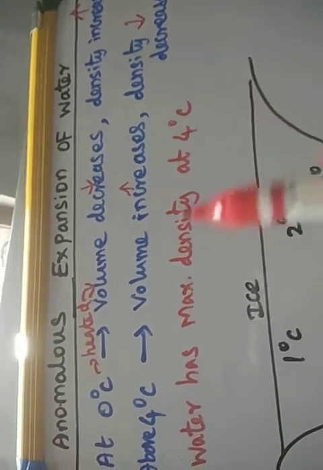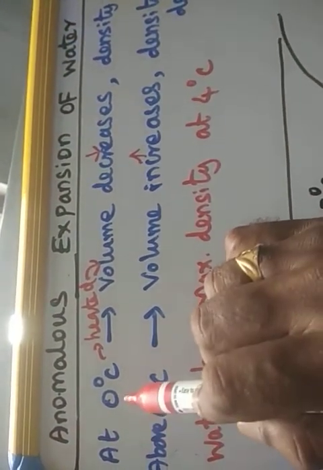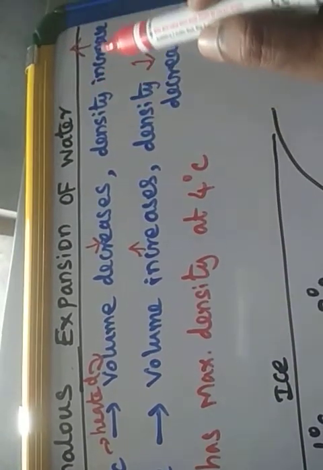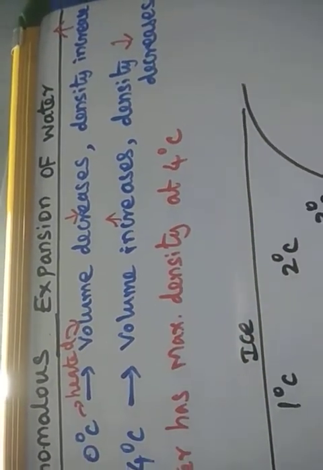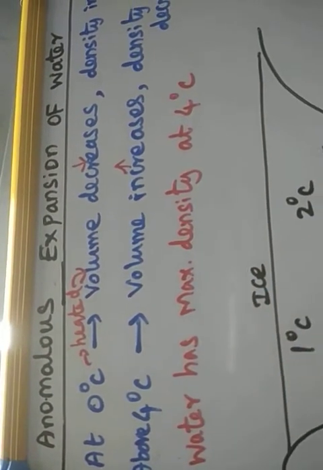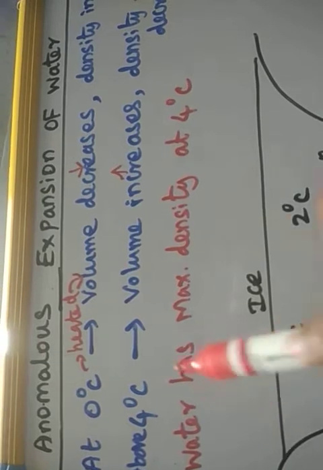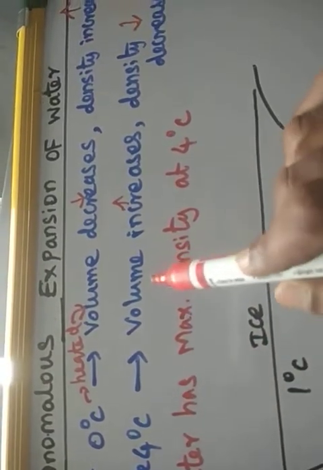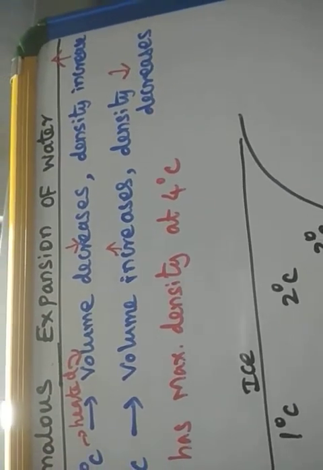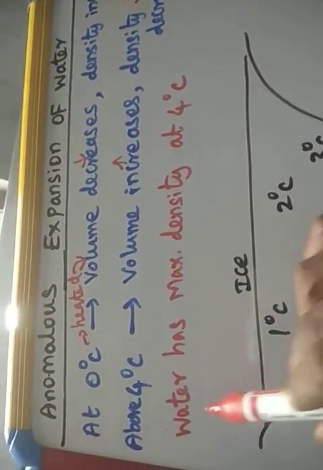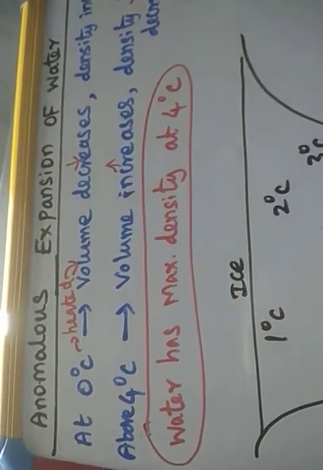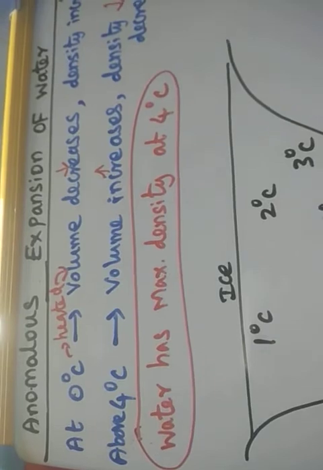Dear students, again I will say that from 0 degrees Celsius, when the water is heated, the volume decreases and the density increases. This will be maintained only up to when the water temperature is at 4 degrees Celsius. If the temperature is above 4 degrees Celsius, volume increases and hence density decreases. By this we come to the conclusion, water has a maximum density at 4 degrees Celsius.